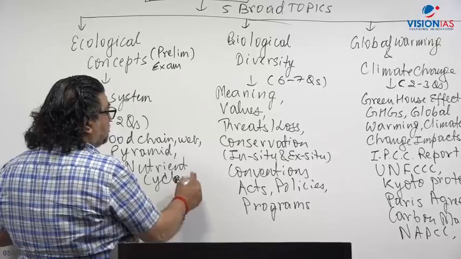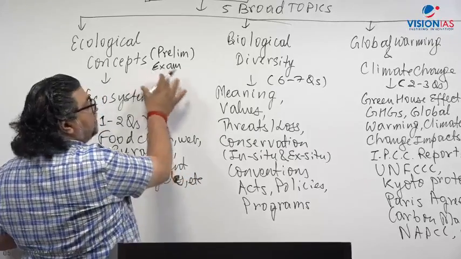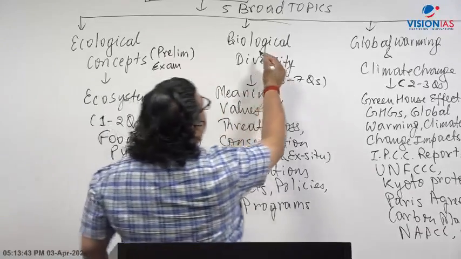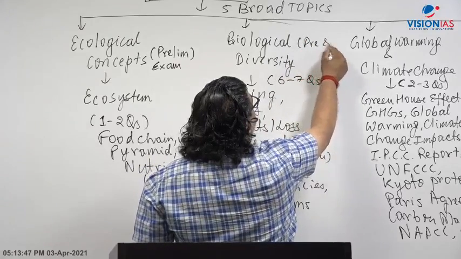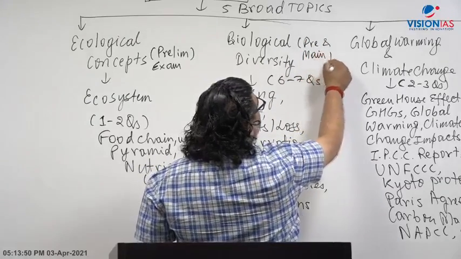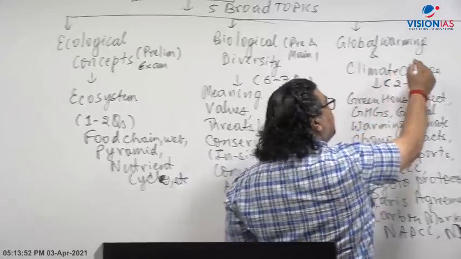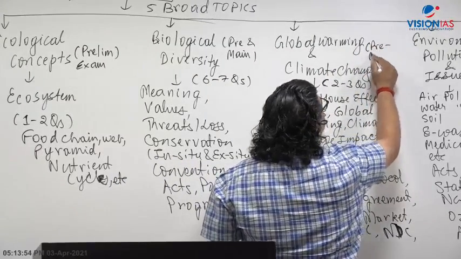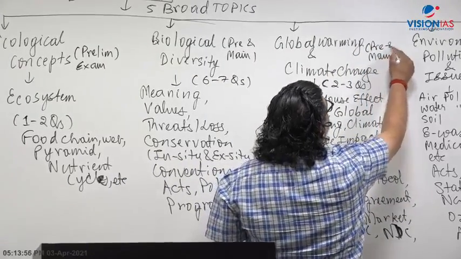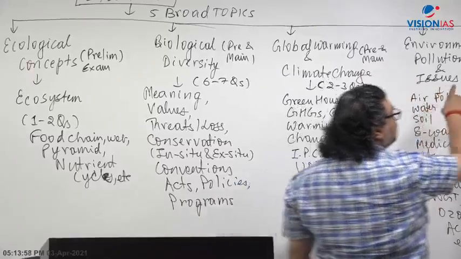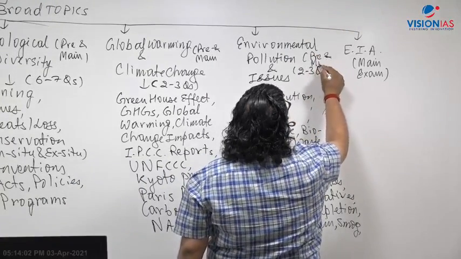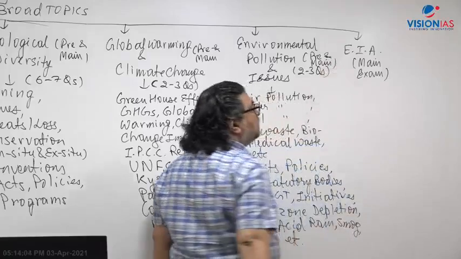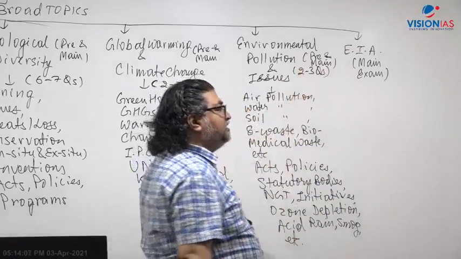All this part comes into just the prelims exam. But biological diversity is both pre and main. Global warming, climate change, both pre and main. Environmental pollution in this part is both pre-exam and main exam. Whereas EIA is only the main examination.